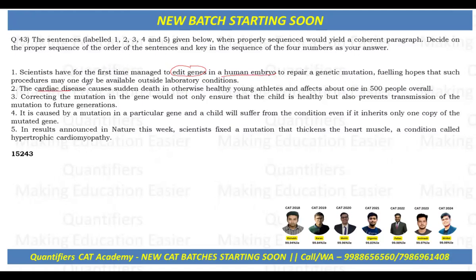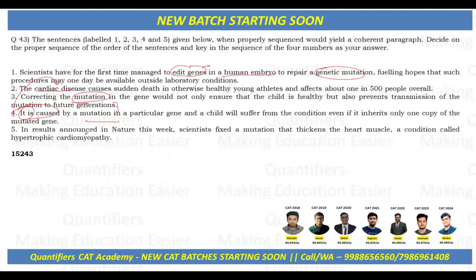Let's see. Now correcting the mutation in the gene. Okay, so we got this. Correcting the genetic mutation in the gene would not only ensure that the child is healthy but also prevent transmission of the mutation to future generations. Now, it is caused by, what is this? Most probably, we can see that the 2 and 4, it is referring to the cardiac disease caused by a mutation in a particular gene, and a child will suffer from the condition even if it inherits only one copy of the mutated gene.